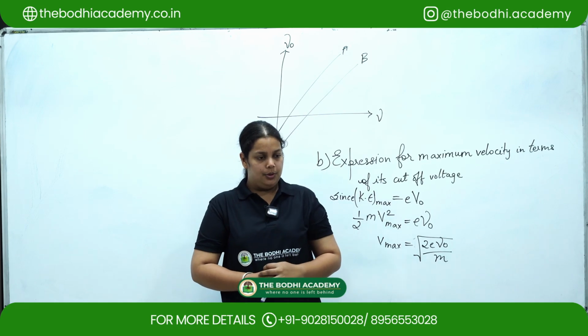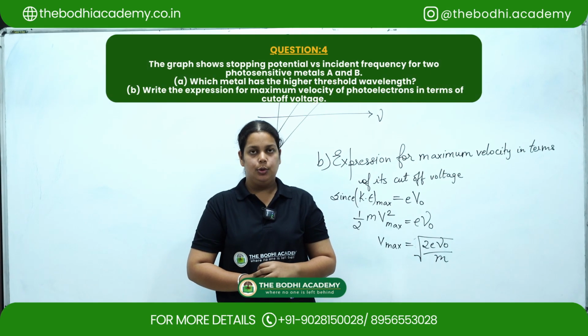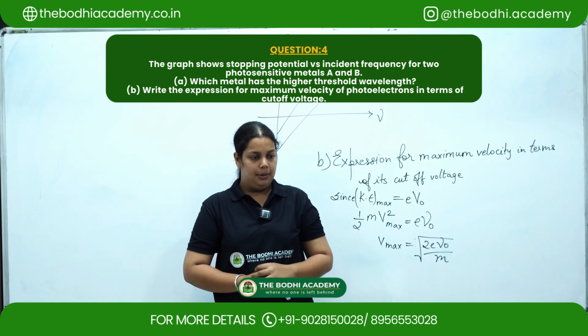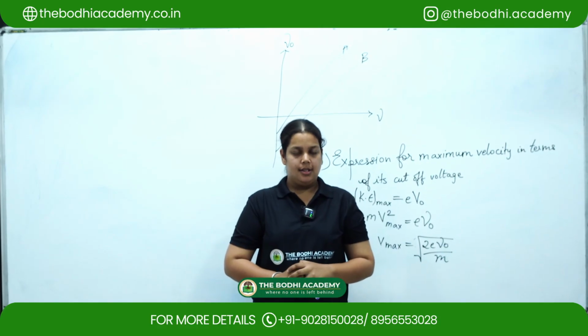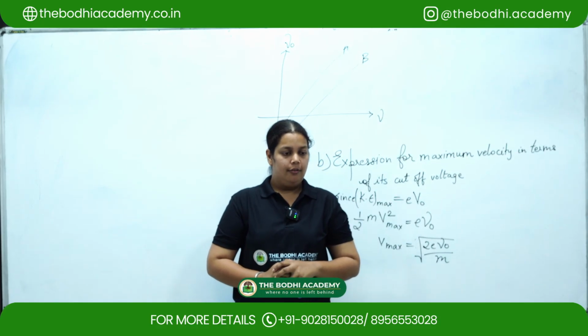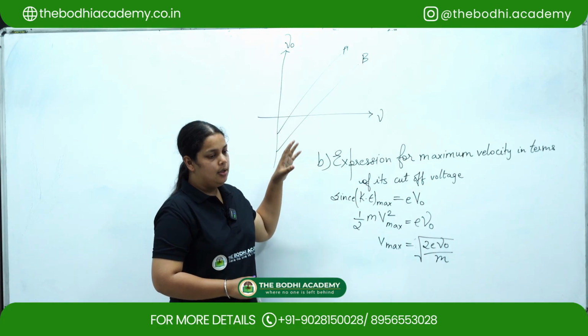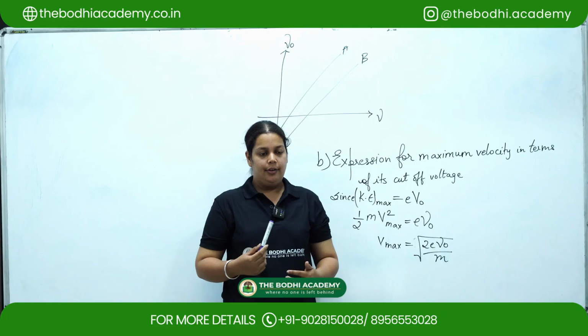The graph shows stopping potential against the incident frequency for two photosensitive metals A and B, as shown in the figure. Which of the metals A and B has the higher threshold wavelength? From the graph we can make out that A has a smaller threshold frequency, so we can say that it has a higher wavelength.